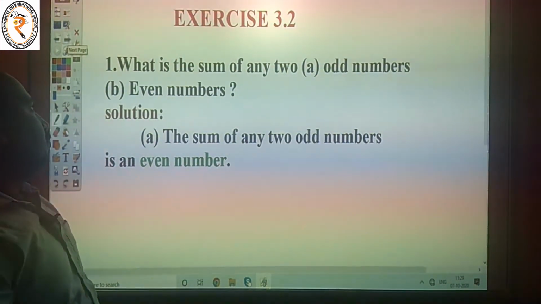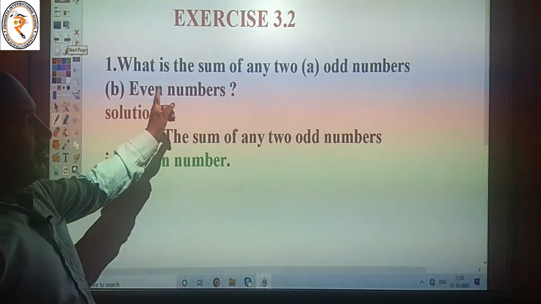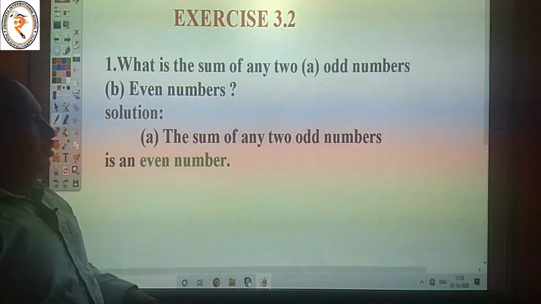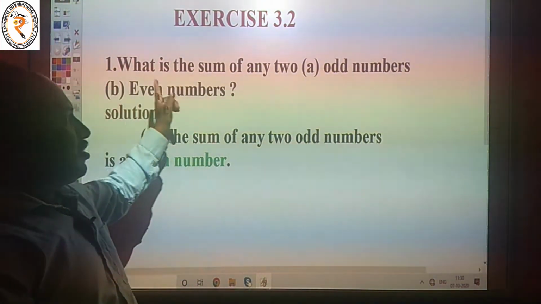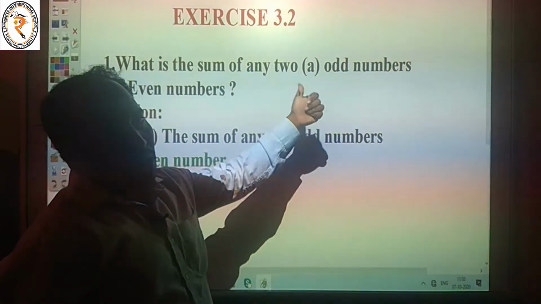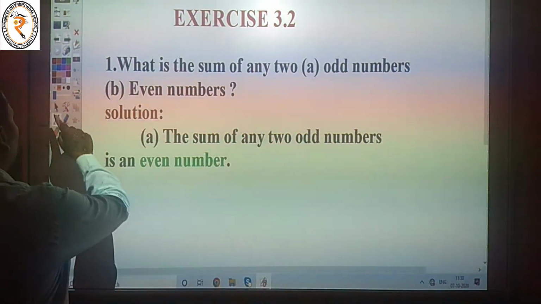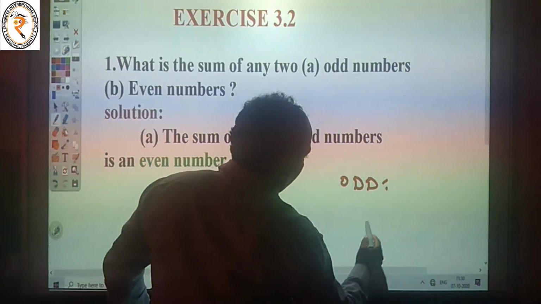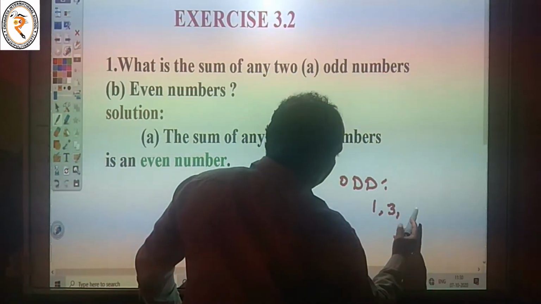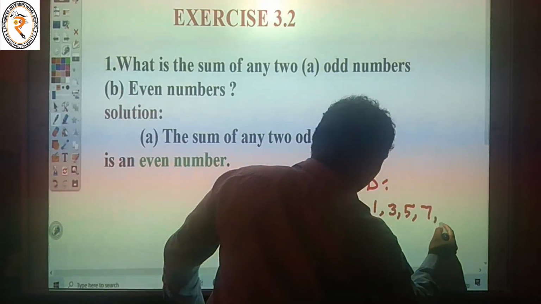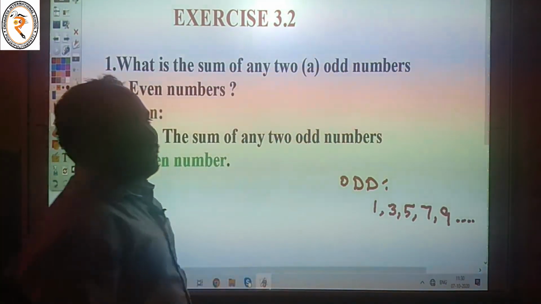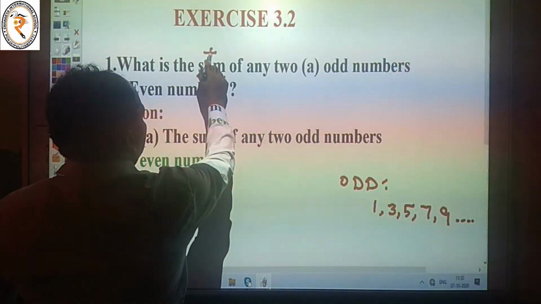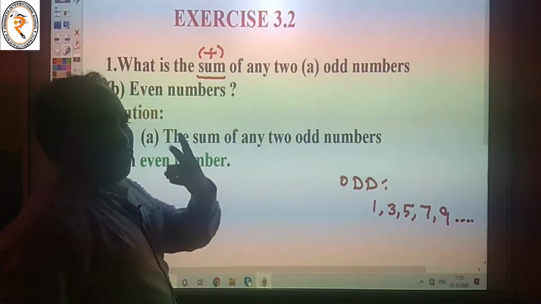Exercise 3.2. First one, what is the sum of any two odd numbers? Already we know the odd numbers: 1, 3, 5, 7, 9, etc. This is called the odd numbers. Our question is the sum of, sum means plus, of any two odd numbers.